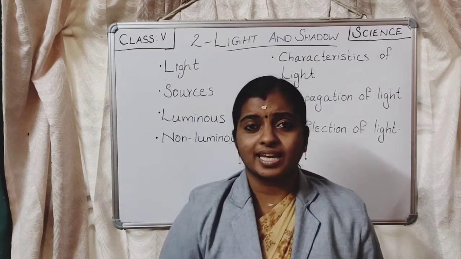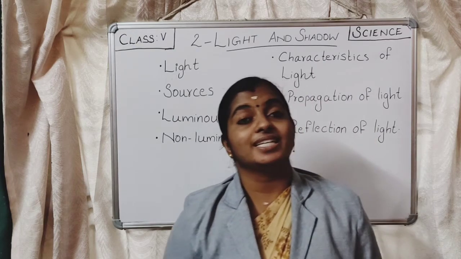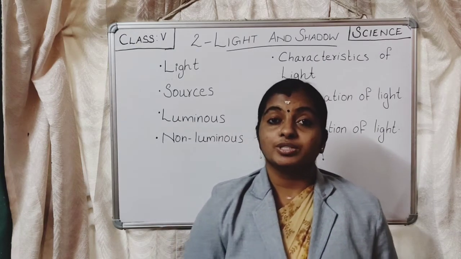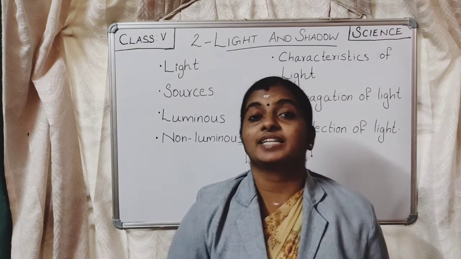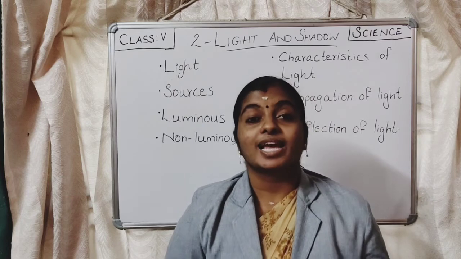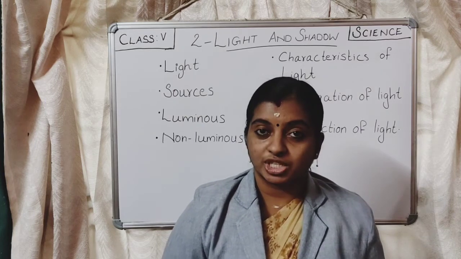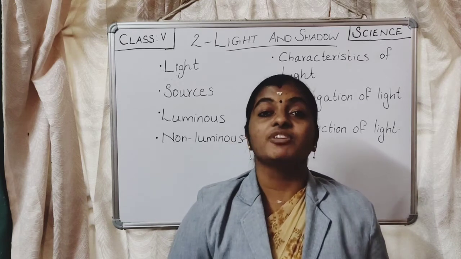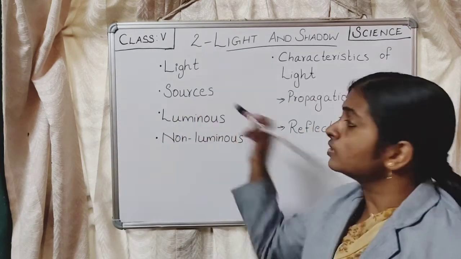So how can we see an object? It is always possible to see when there is light, and we cannot see in the dark, right? So we know that light is very essential for seeing an object. For seeing any object, light is very important. So light is associated with the most important sense, the sense of vision. And we know that light is a form of energy.